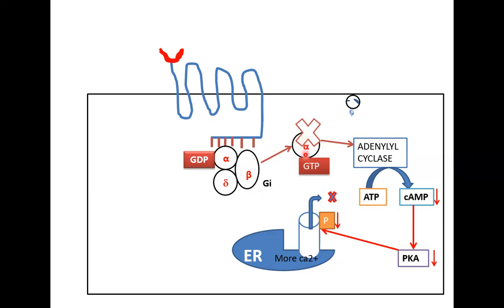And when it is not formed, adenylate cyclase will not be activated, and it cannot convert ATP to cyclic AMP. When I have little or no cyclic AMP, I have little or no stimulation of protein kinase A, and therefore little or no phosphorylation. Therefore no calcium will leave the endoplasmic reticulum, and I will not get the cellular effect that I need.